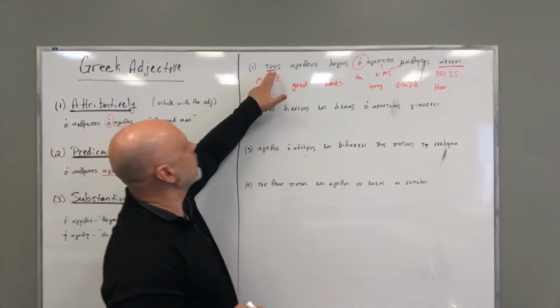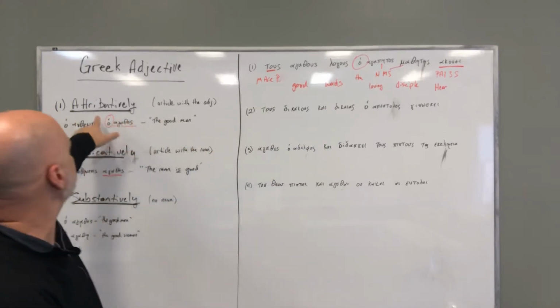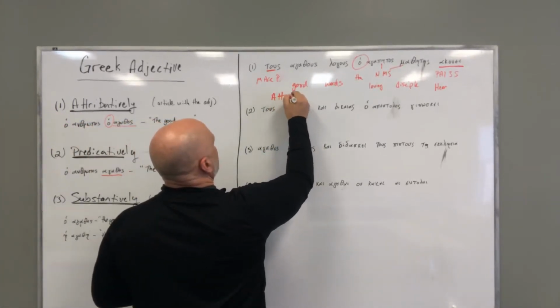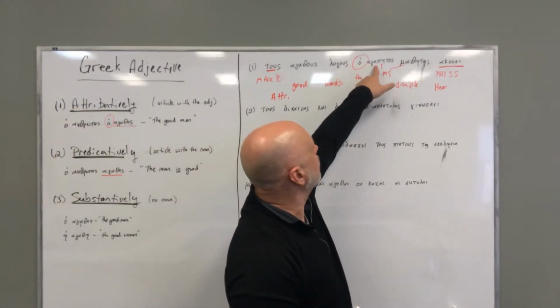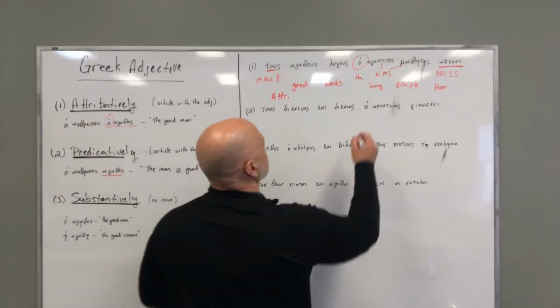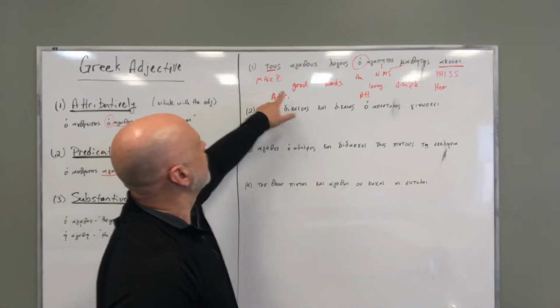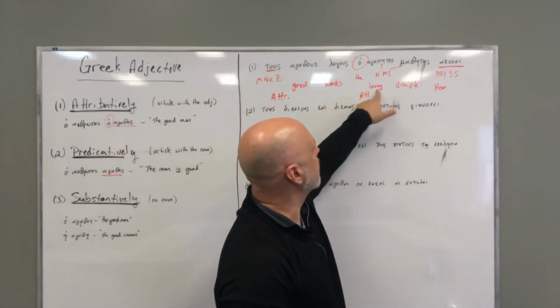Well, my article is not with my noun, but it is with my adjective, so that puts me here. So this is in the attributive. Here I have my article with my adjective again, so it is once again in the attributive. So I will translate it. The good words, the loving or the good disciple.